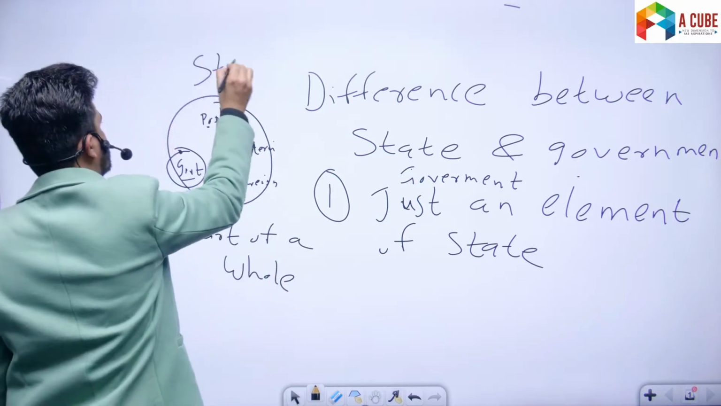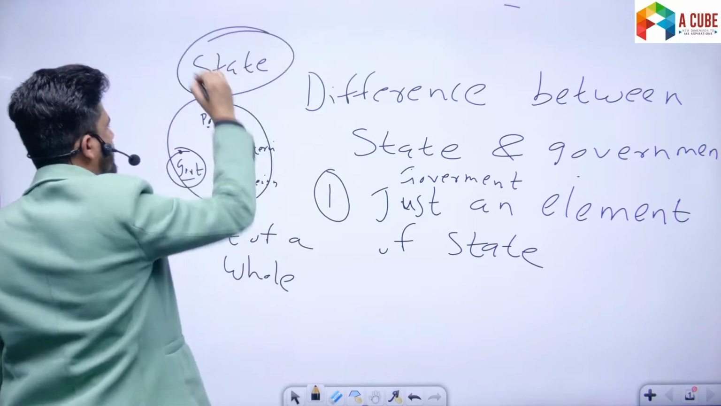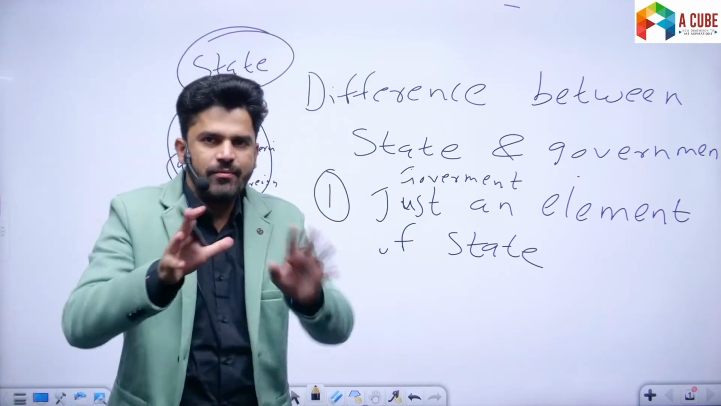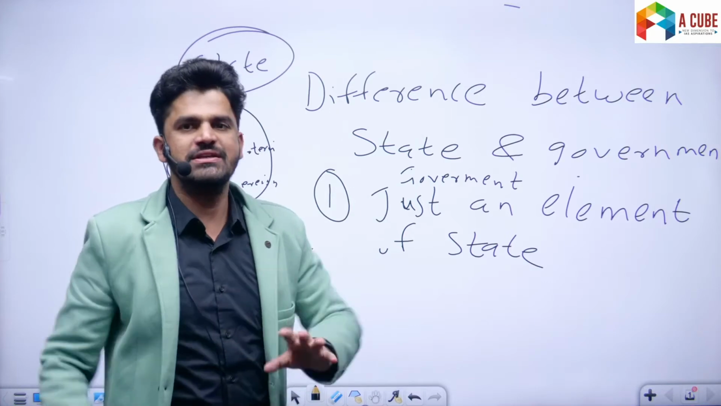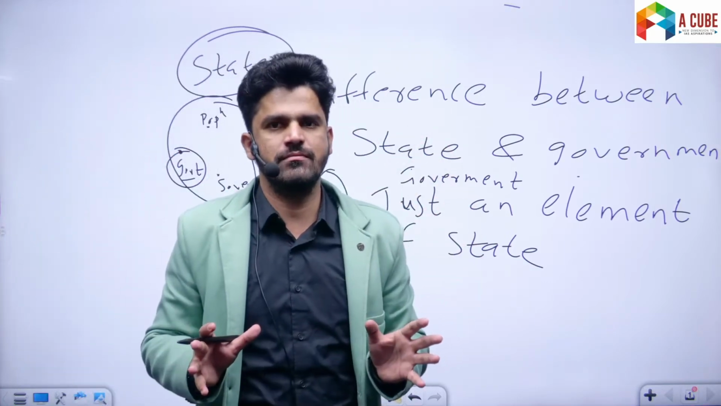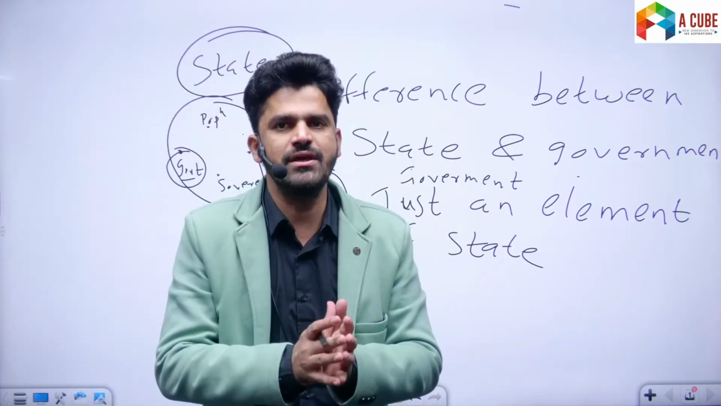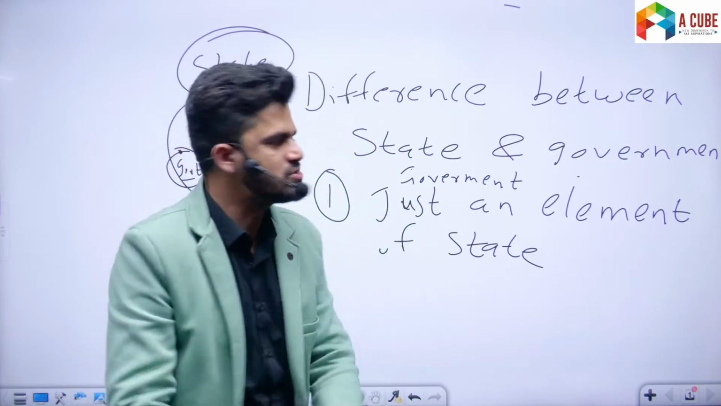इसको बोलते हैं स्टेट. You can draw this diagram, right? स्टेट के अंदर बहुत सारे एलिमेंट्स होते हैं, and government is just a part of the state. Meaning state is a larger entity. State is a comprehensive entity as compared to government. Government is just a part of state.